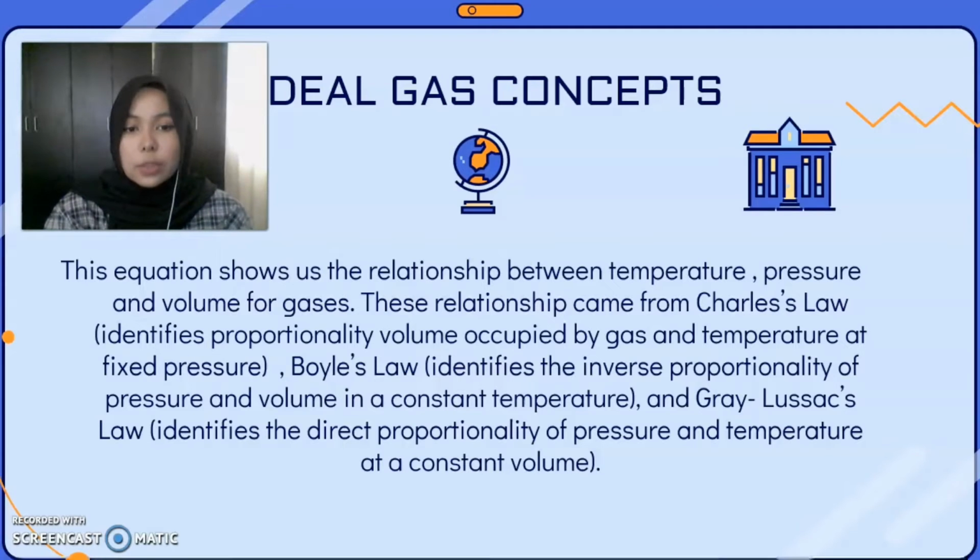This equation shows the relationship between temperature, pressure and volume for gases. This concept actually came from Charles's law, which identified the proportionality of the volume occupied by gas and temperature at fixed pressure; Boyle's law, which identified the inverse proportionality of pressure and volume at a constant temperature; and Gay-Lussac's law, which identified the direct proportionality of pressure and temperature at a constant volume.